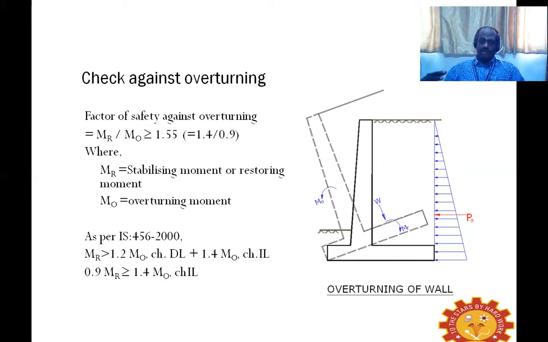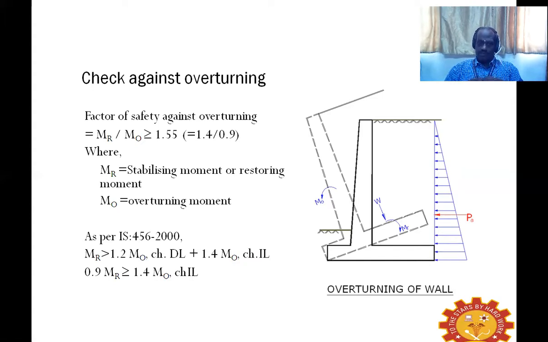When the soil mass is exerting pressure, the overturning moment M suffix O should not overturn the wall. For that, the stabilizing or restoring moment should be greater than the overturning moment. Greater than in the sense it has to be more. Then naturally it will not overturn.